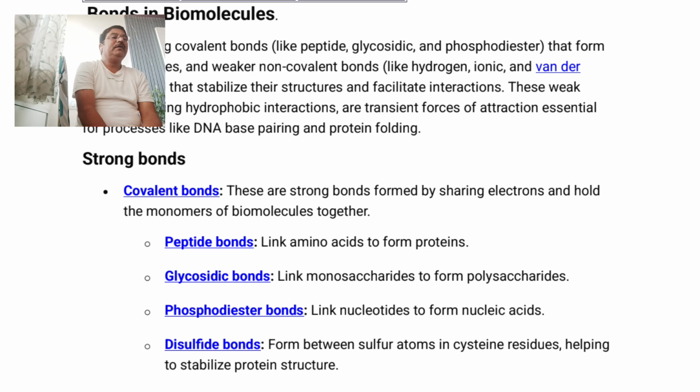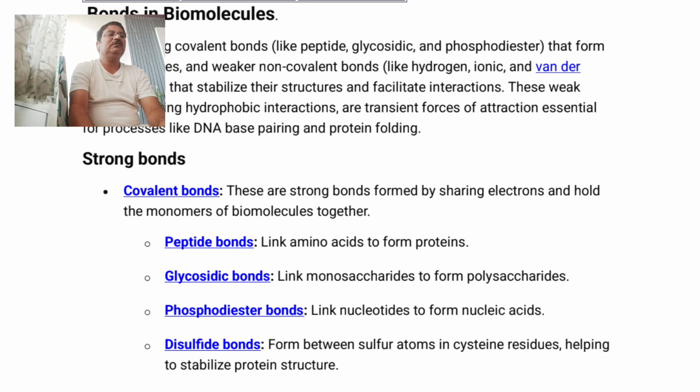Whenever different types of nucleotides combine together with the help of phosphodiester bonding, that is, a phosphate group PO3 minus oxygen is bonded with another ester type of bonding, then these nucleotides are combined so as to form nucleic acid. Such bondings are called phosphodiester bonds.